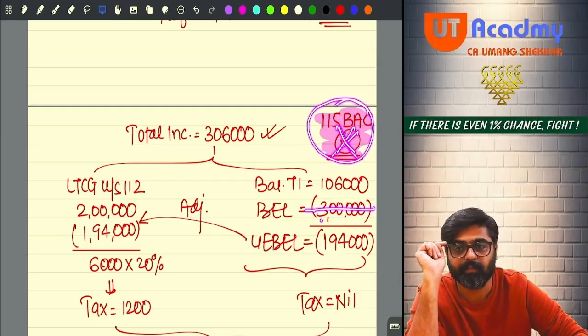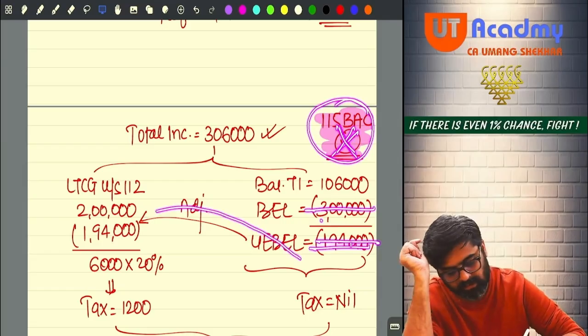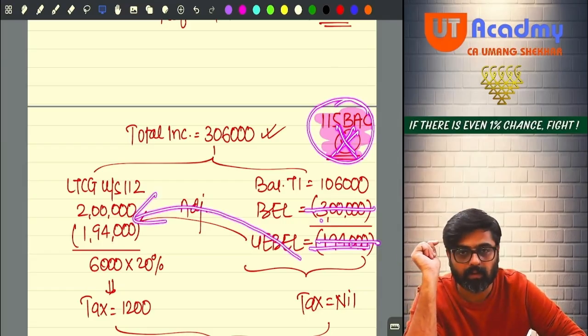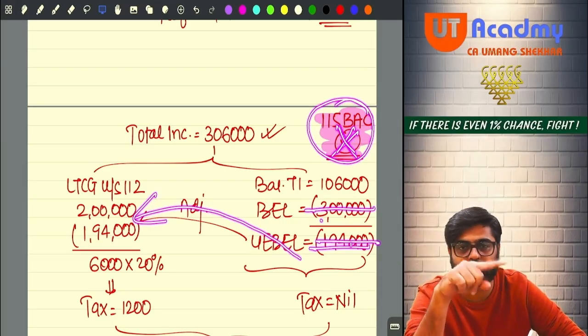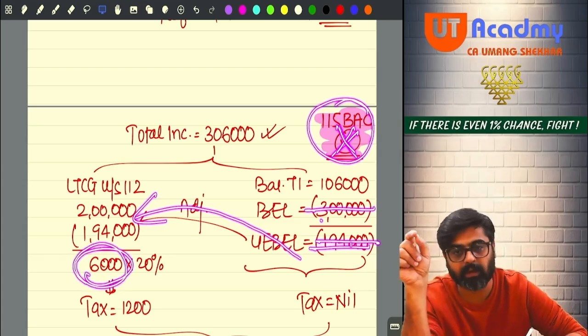Then here it will be 1 lakh 44. Yes or no? 1 lakh 44 will be adjusted out of this 2 lakhs. So if you adjust 1 lakh 44 out of 2 lakhs, you will get 56,000 over here.